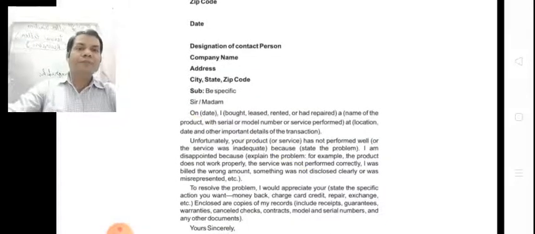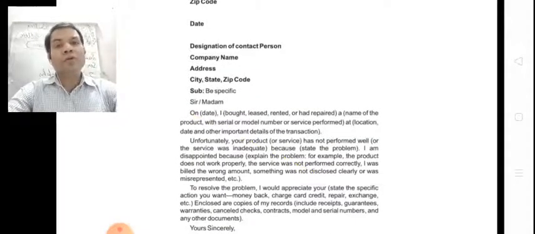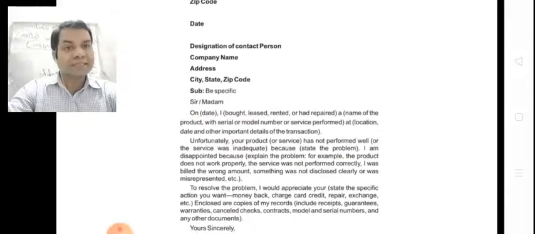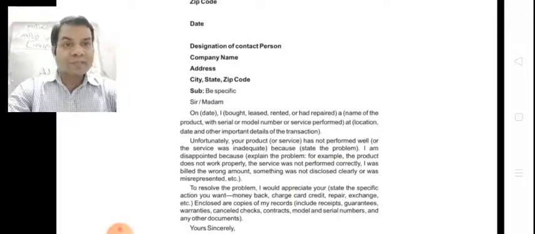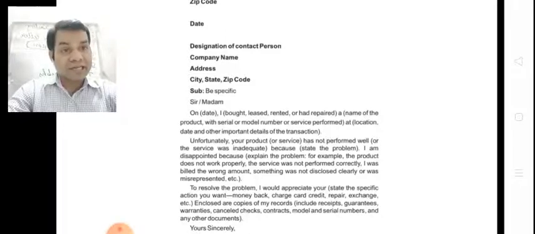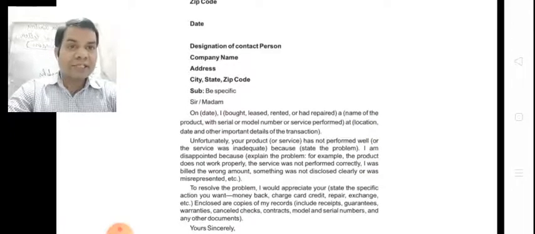If you don't know whether the receiver is male or female, you must write sir. Then on the date you must mention the date I bought or leased or rented or had repaired, the name of the product with serial or model number, service performed, at location, date, and other important details of the transaction.